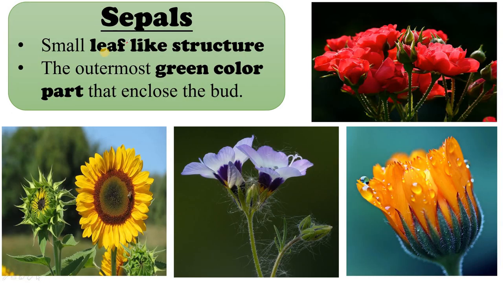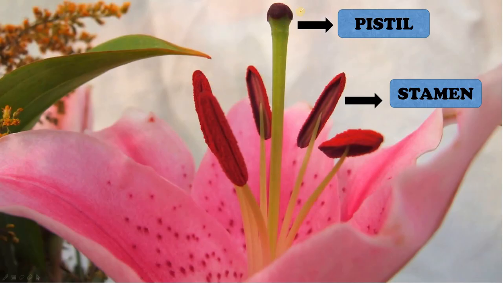Alright. So sepals are small leaf-like structures, the outermost green color part that encloses the bud. This is sepal. These are sepals. Alright. The green leaf-like structures below petals. These are sepals. Now you understood the difference between sepal and petal, right? Okay, let's move forward.